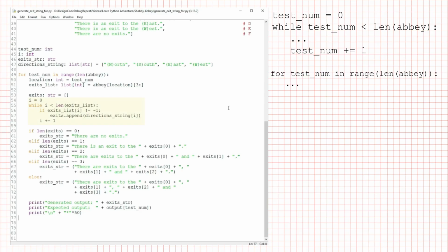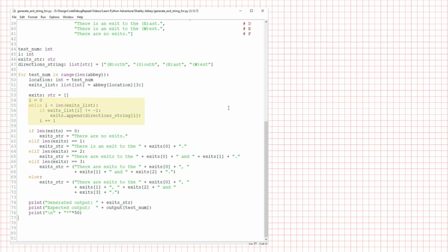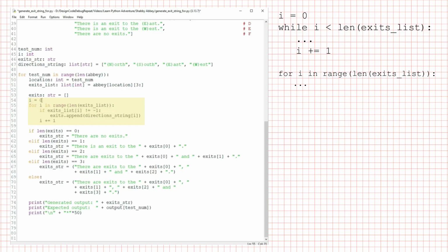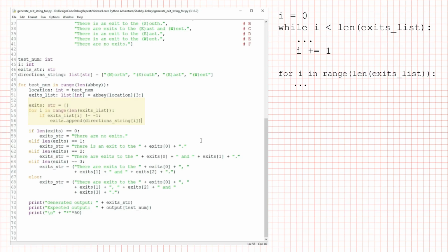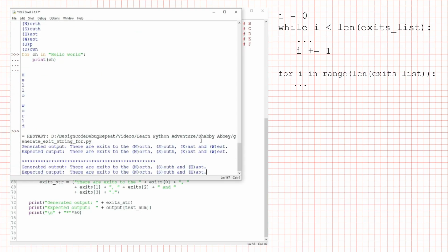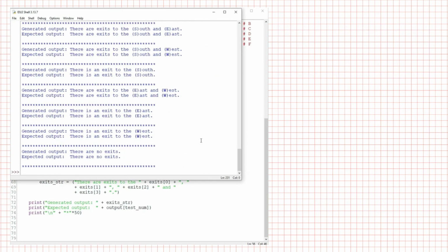Now, let's look at the inner loop. Pause the video and see if you can convert that to a for loop before I do it. Okay, ready? We have a loop control variable i that starts at 0, ends before len(exits_list), and is incremented by 1. So I can replace that with for i in range(len(exits_list)). That's it. When I run the program, it works exactly as before, but the loops are a little shorter and